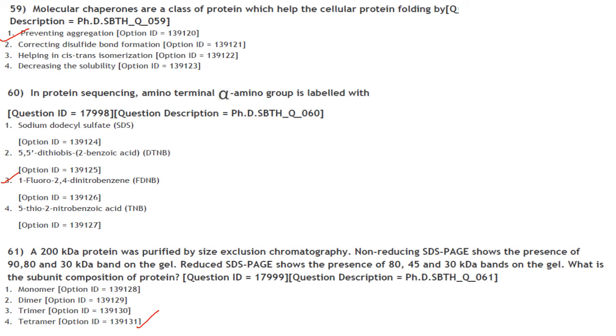So totally there are 4 subunits, that is 3 from non-reducing SDS-PAGE and 1 from the 45 kDa band after reduced SDS-PAGE, which was held by disulfide bonds. So the protein is a tetramer. Answer is option 4.